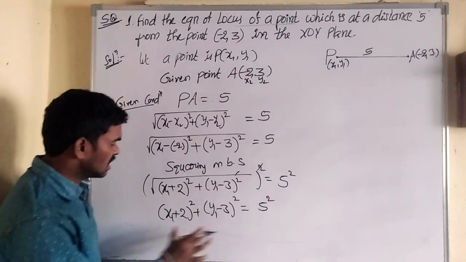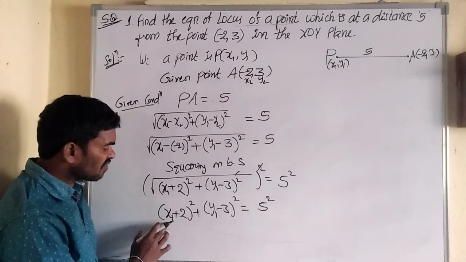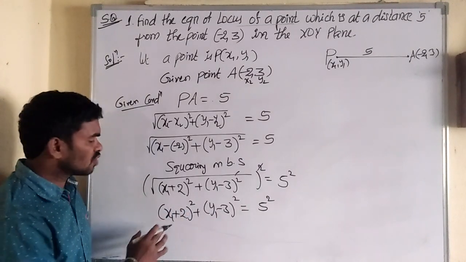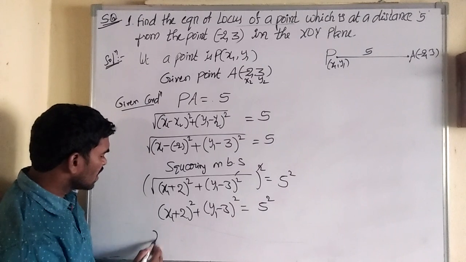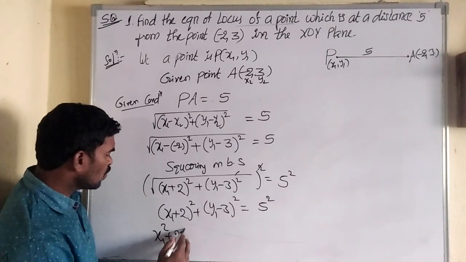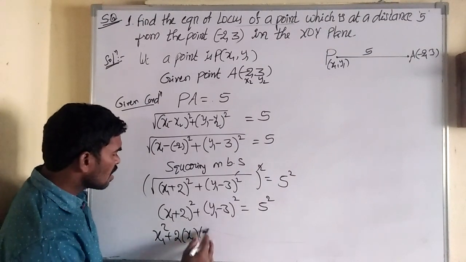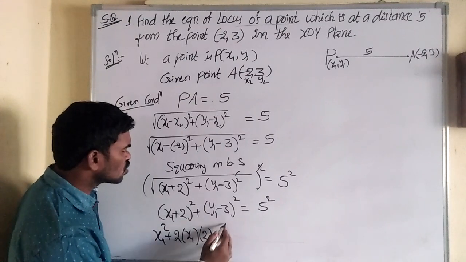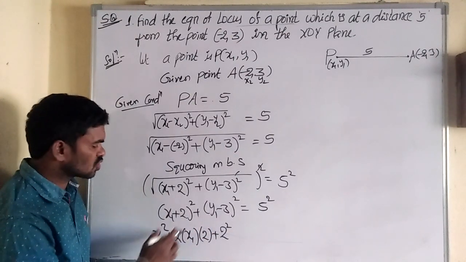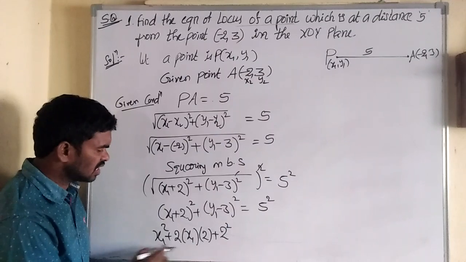Now let us explain here. Simplify this. This is in the form of a plus b whole square. What is a plus b whole square? A square plus 2ab plus b square. So x1 plus 2 whole square is expanded like this.